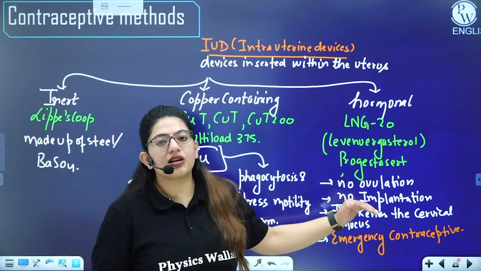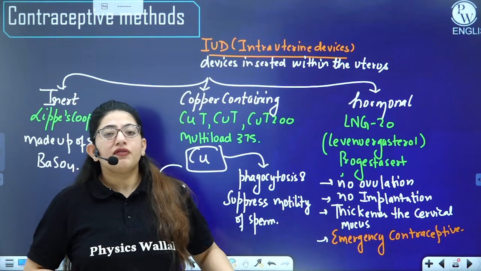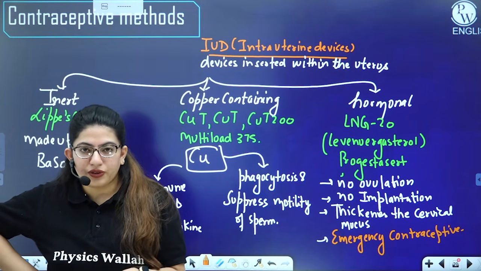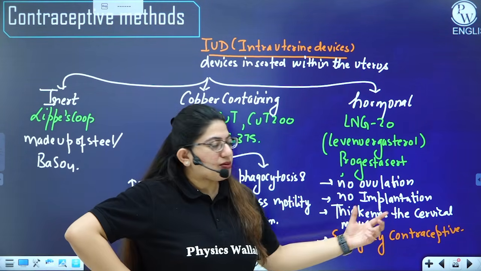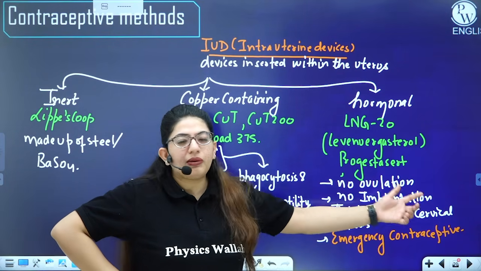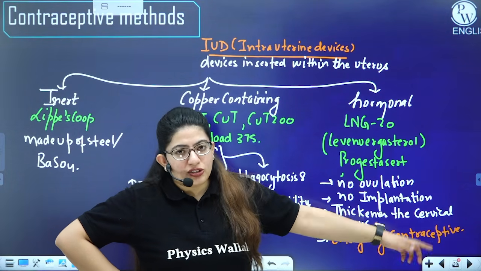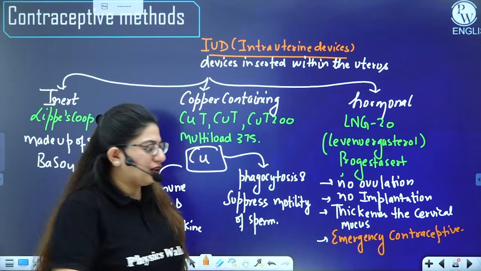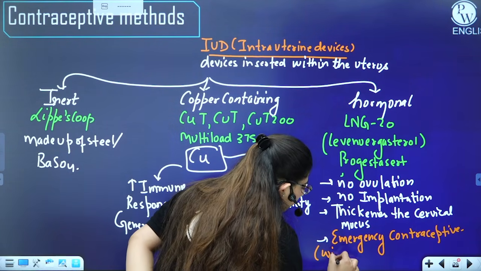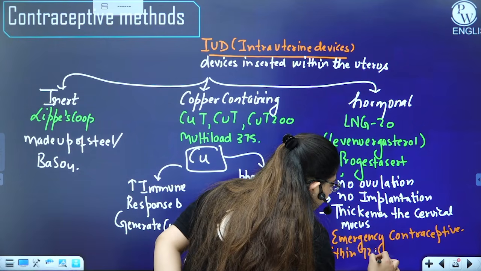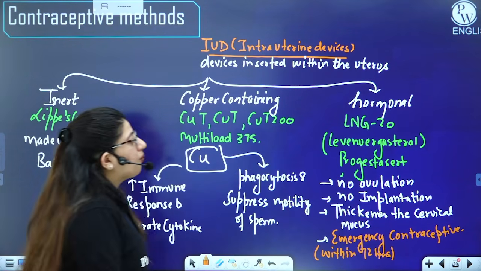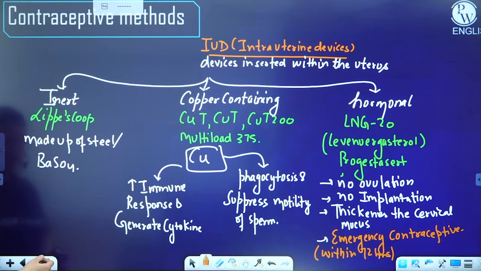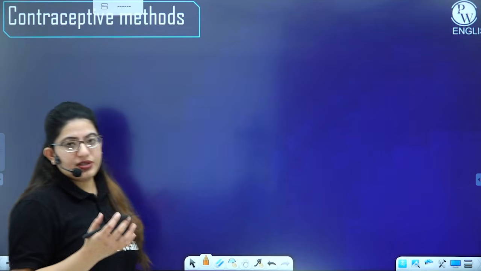Similarly, if this is inserted inside the female's uterus, not the vagina, within 72 hours of sexual intercourse, it will act as an emergency contraceptive. It will alter the endometrium nature, and then there will be no implantation. But the thing is, it must be within 72 hours of sexual intercourse, right? So these are the three types of IUDs. Moving further to the other contraceptive method, let's see.